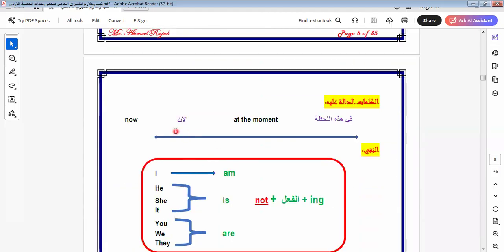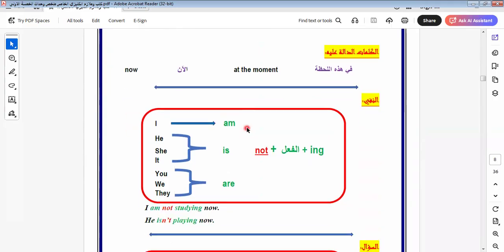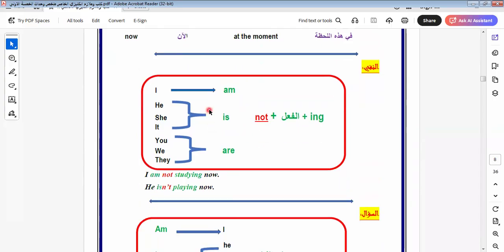Okay. So here we have the keywords of this tense. They will be now, at the moment, today. All these are the keywords of the present continuous tense.